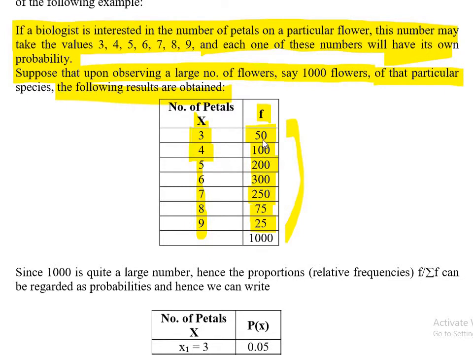Of course, we are dealing with 1000 flowers. Do you see here? 1000 flowers. So I have to have all of them back here. Now you remember that we had a relative frequency. We studied relative frequencies at the beginning. If I divide all these frequencies by the total frequency 1000, I will get relative frequency. So this is the formula, you see, f divided by summation f. So every frequency can be divided by 1000, and this relative frequency can also be treated as